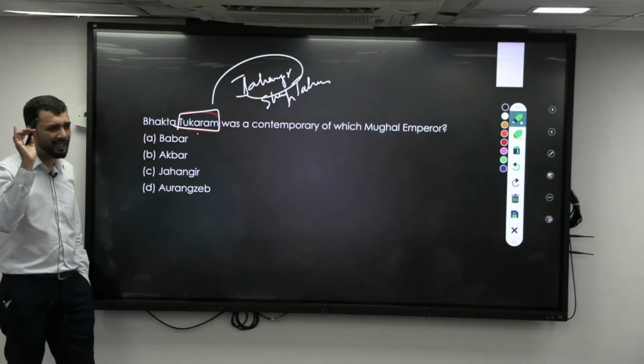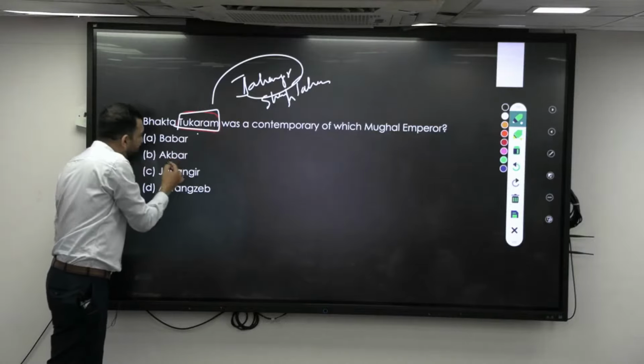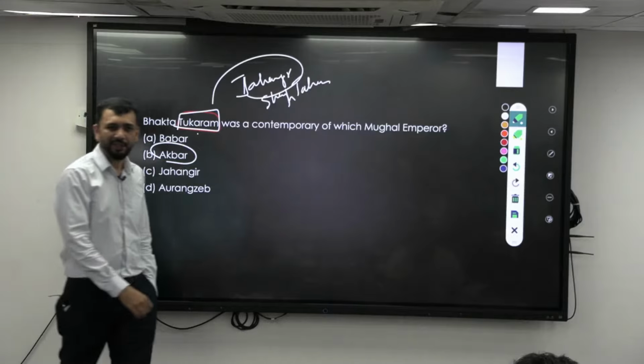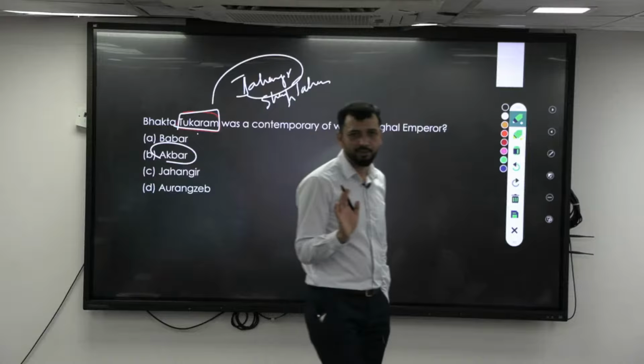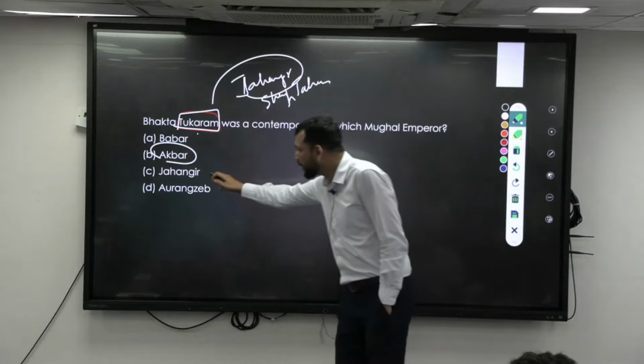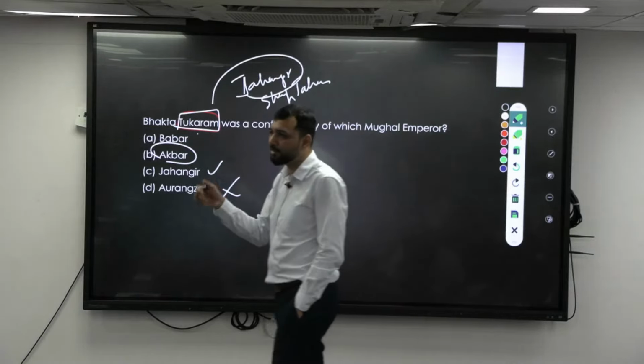Babur is much earlier. Tukaram was born after the death of Akbar, so Akbar is also not contemporary to him. So it is Jahangir you can take. Aurangzeb again came much later.